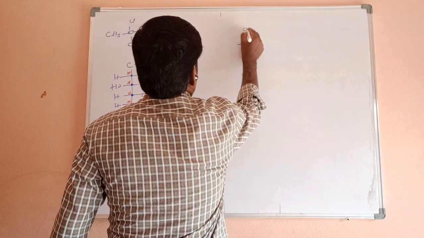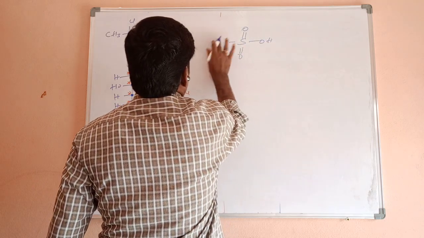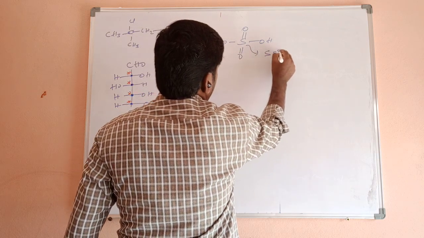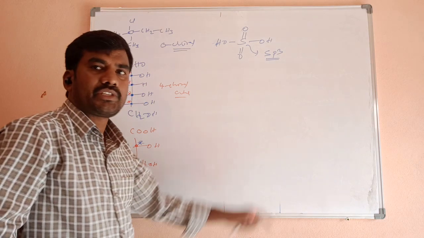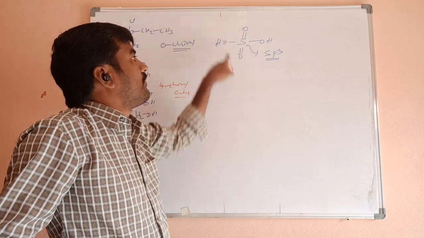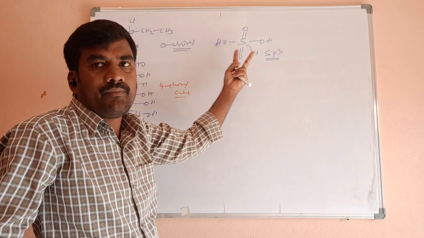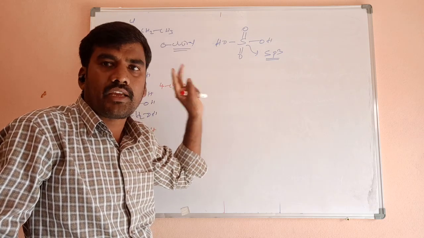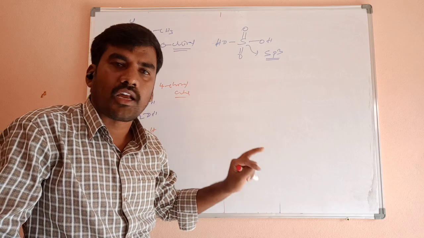What about sulfuric acid? In sulfuric acid, sulfur undergoes sp3 hybridization. What about groups? 2 similar oxygens or 2 similar OH groups are there, so it is not a chiral sulfur. Sulfur can be a chiral sulfur, nitrogen can be a chiral nitrogen, carbon can be a chiral carbon.